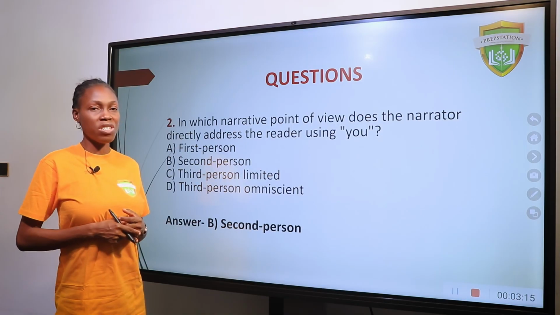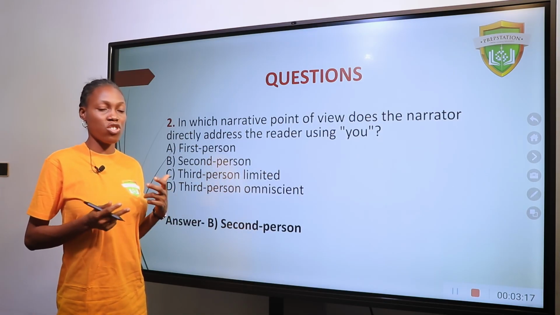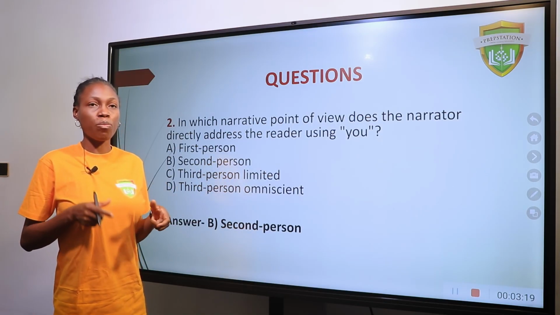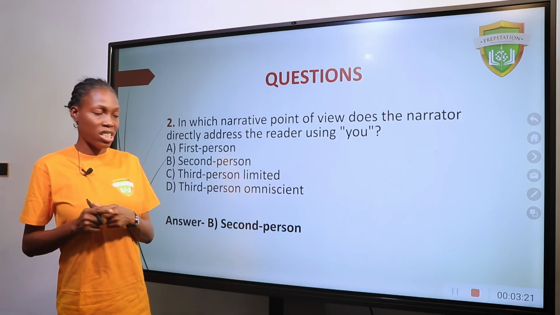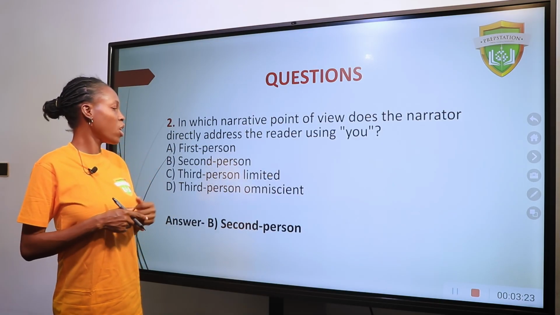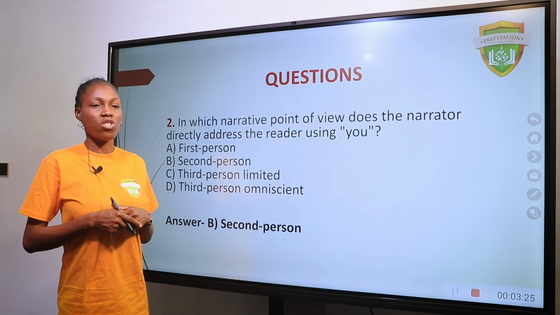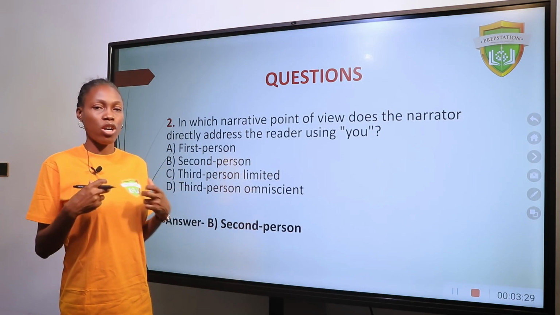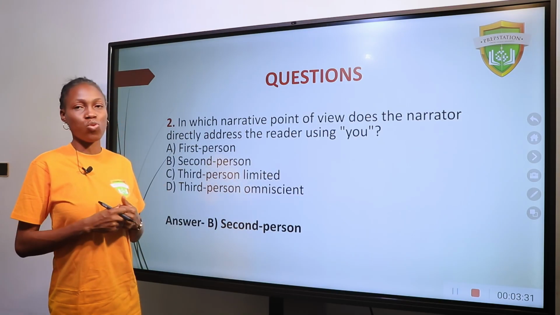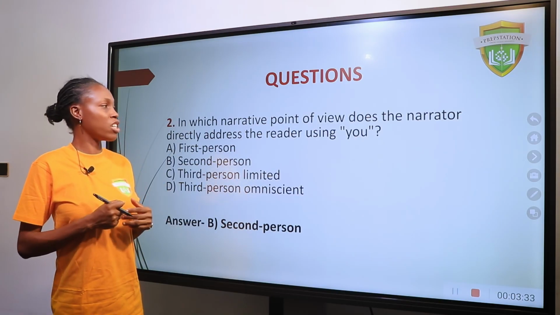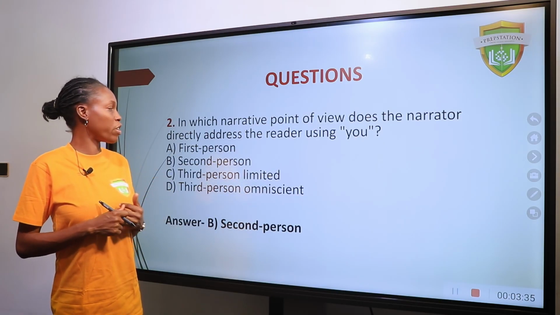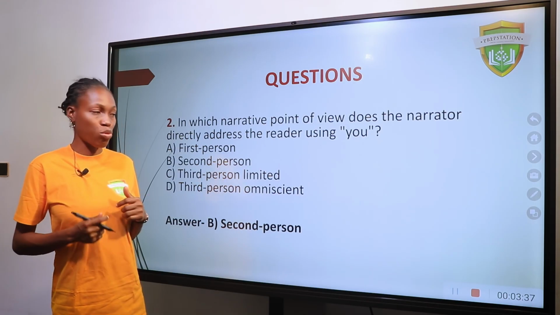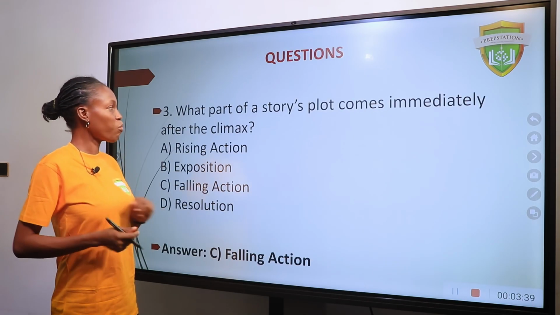And in third person limited, one hears the story from the point of view of a particular character, from the eyes of the character, while in omniscient the writer looks at all the characters like he or she were the eye of God. So in this case, we are looking at second person narrative point of view. That's the narrative point of view that makes use of the pronoun you.